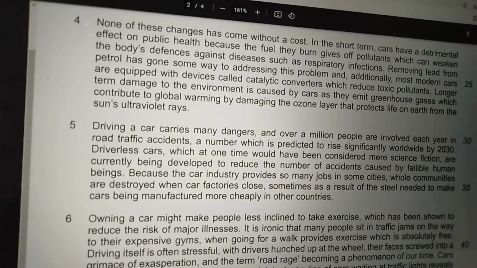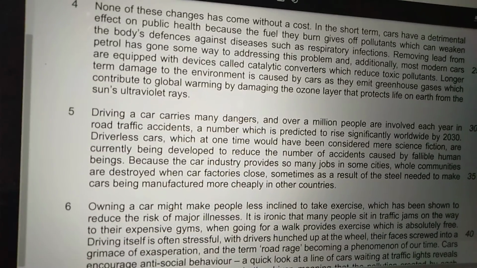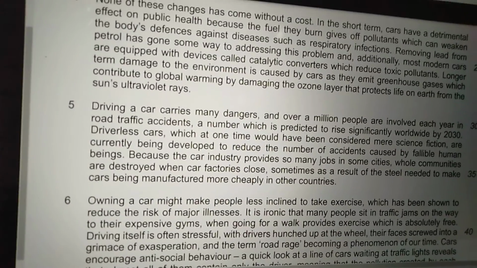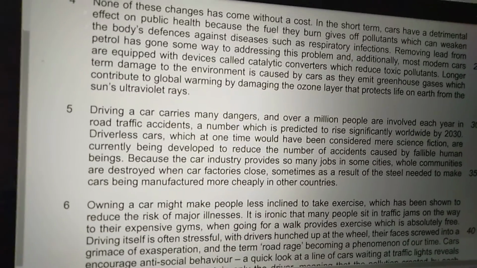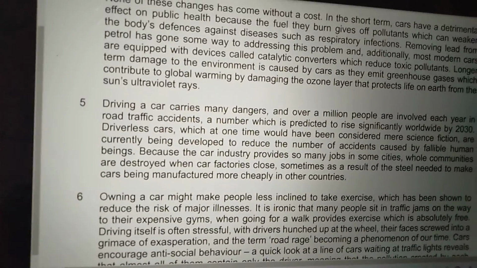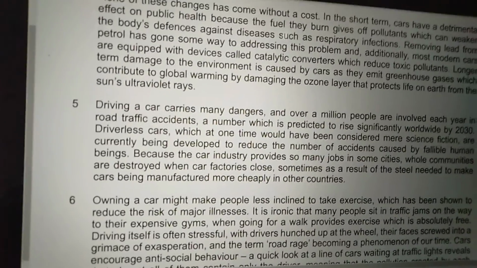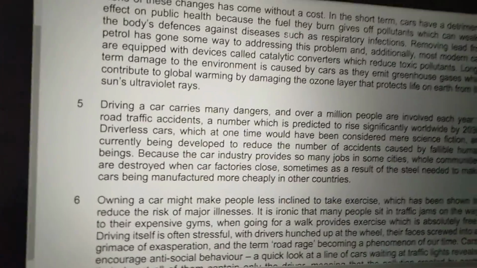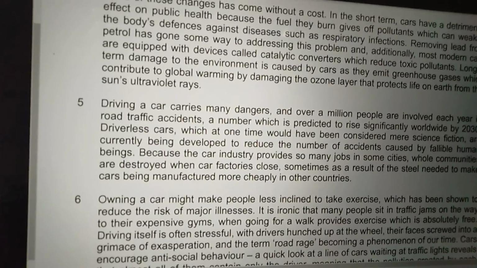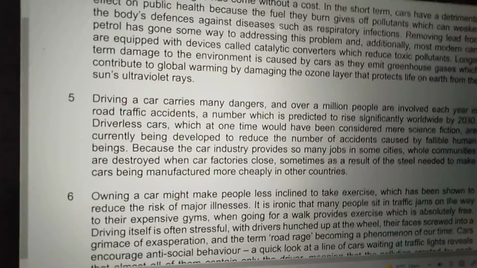Definitely when the fuel is burned, it emits greenhouse gases. Clear? And how is it affecting the environment? That is causing us global warming everywhere. You must have felt that every year we are getting too much rise in temperature. Clear? That is because of global warming, because of too much pollution. Clear? And these gases and this global warming are affecting the ozone layer. And you must know what the ozone layer is? The ozone layer is protecting life on earth from the harmful rays of the sun, that is ultraviolet rays.